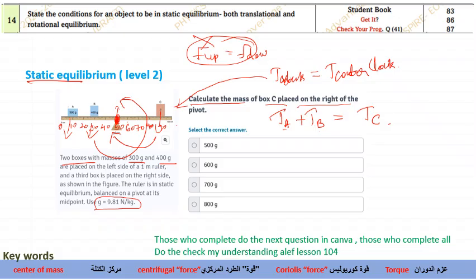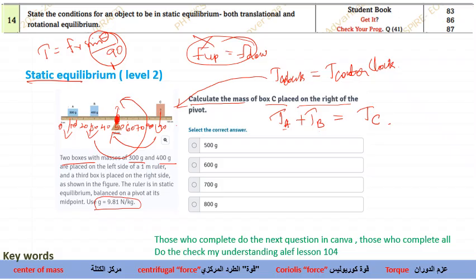Now again, how do I calculate the torque? We know the equation of torque. Torque will be equal to F r sine theta. Over here, look, all the masses are acting exactly down and the radius is perpendicular, so the angle is 90. Sine 90 will be 1, so in the equation I'll ignore the sine theta part because it is 1.